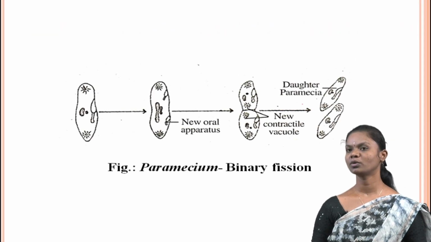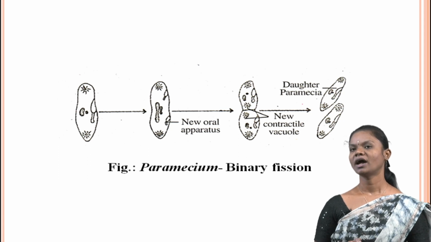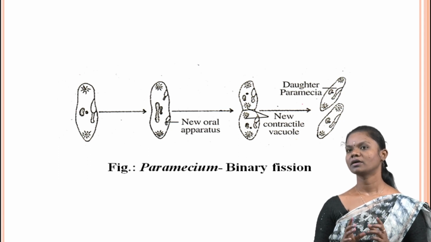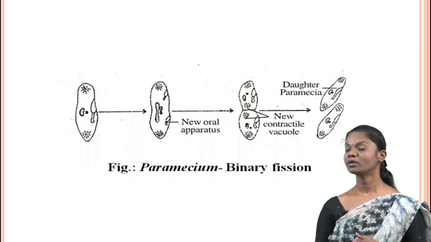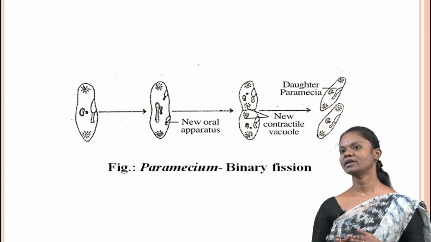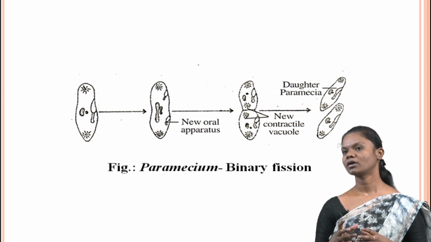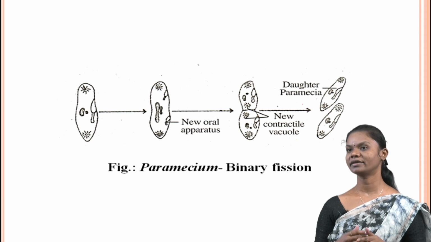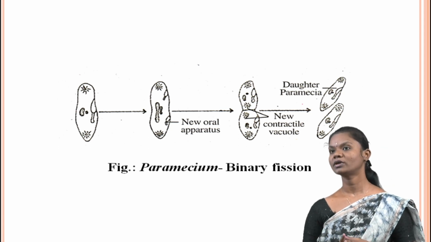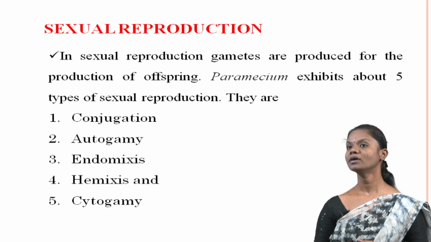This image shows the binary fission of Paramecium, in which a new oral apparatus is developed. It is divided by binary fission. Finally, the new contractile vacuoles are developed, and finally two daughter Paramecium are developed.